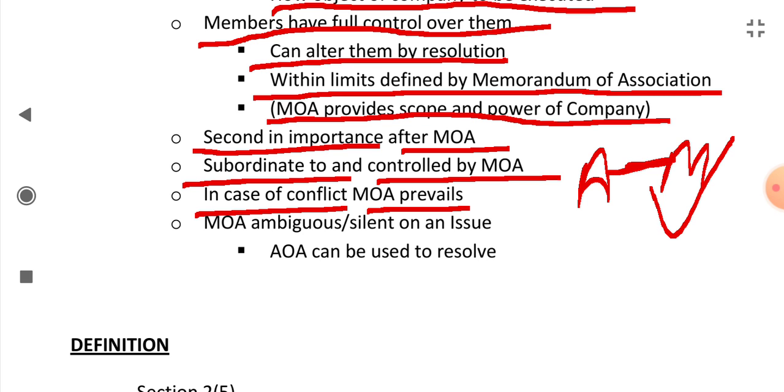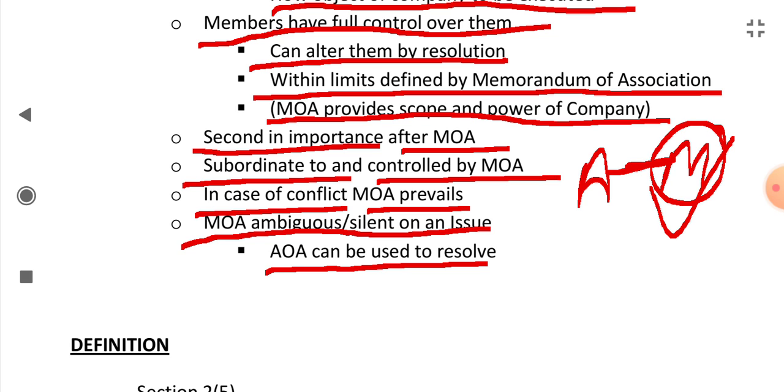But if the memorandum is ambiguous or silent on an issue, in that case the articles can be used to resolve that issue.